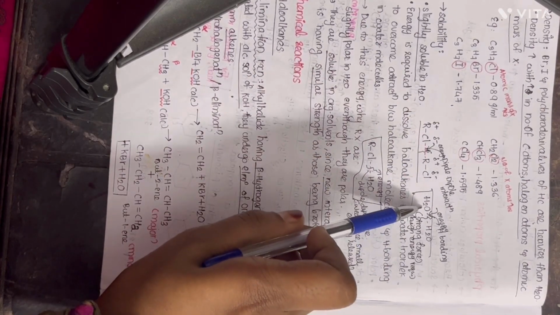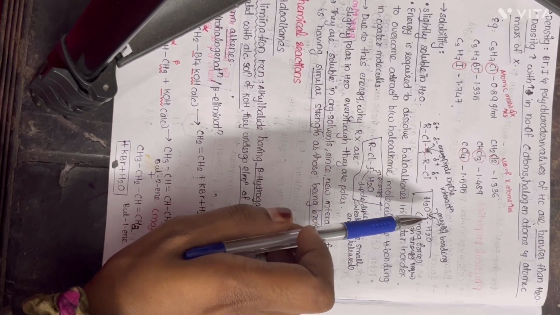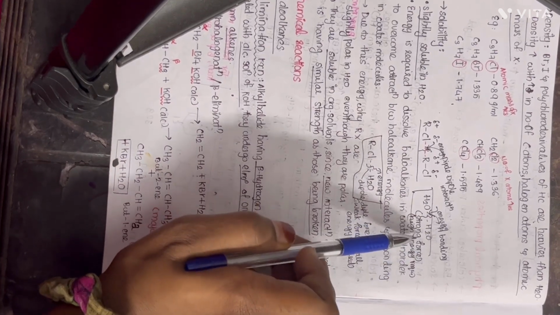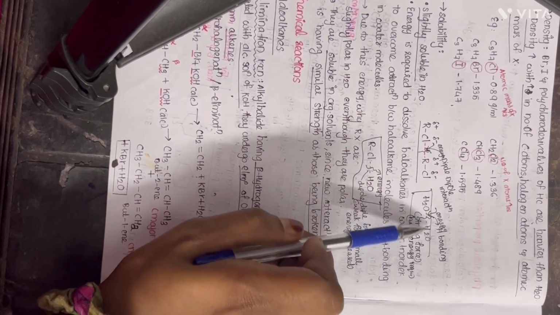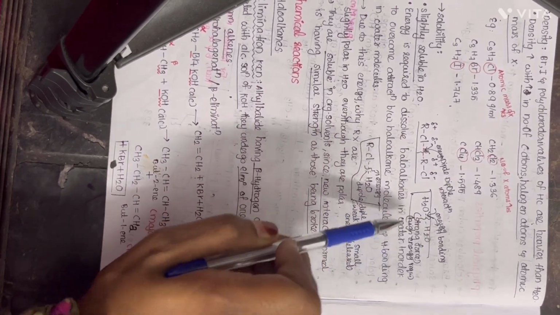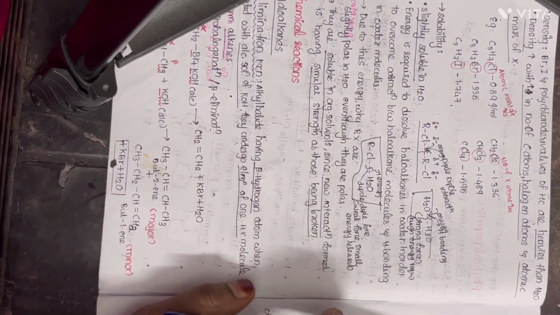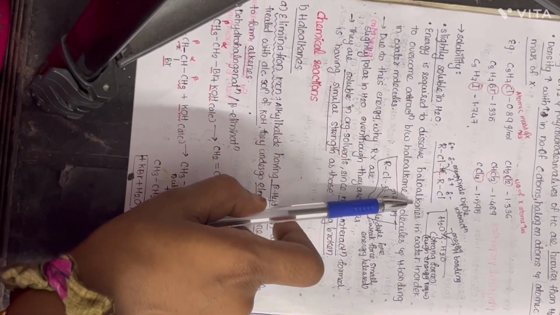And here there will be water molecules connected by hydrogen bonding, and you know that hydrogen bonds are very strong. So in order to break the hydrogen bonding between two water molecules, we will have to provide a greater amount of energy. Now you can say energy is required to dissolve haloalkanes in water.